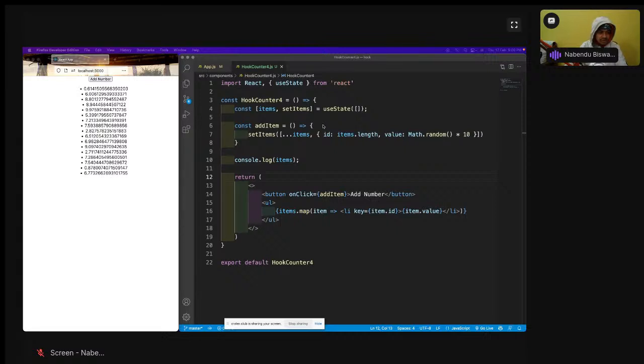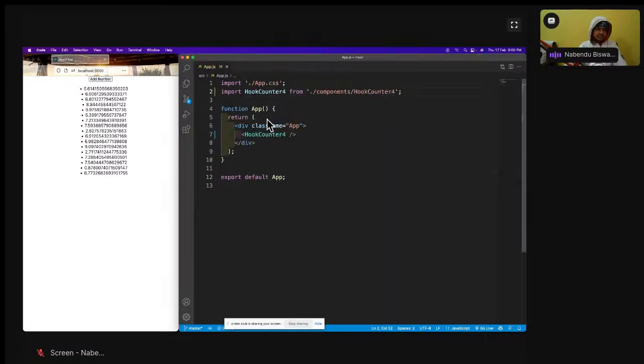Lifecycle methods are actually very important in a production project, because we do an API call through componentDidMount only. So something like that is required, and there are a lot of other cases that we're going to see. But let me tell one more thing. When I was telling the lifecycle methods in the previous class, I said that there are a lot of lifecycle methods, but actually only 3 are used. By default, constructor is not there in a functional component, and render is by default. Return is also like a render.